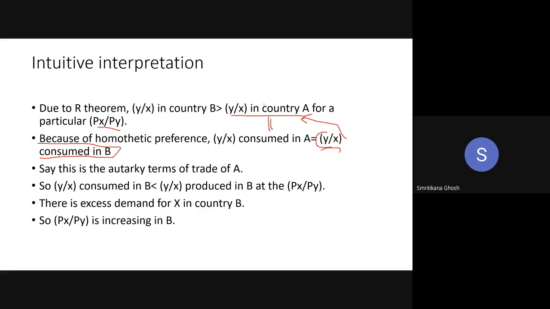So I'm just cutting this one, and in this place I'm writing y by x consumed in B. So that becomes y by x produced in country B is greater than y by x consumed in country B. Look at this line.